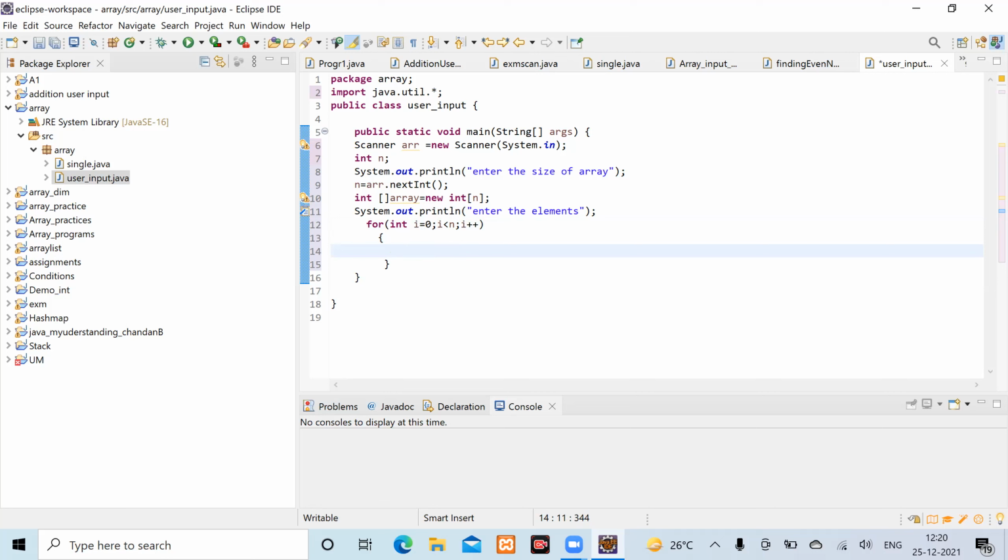What is the name of the array here? ARRAY. Correct. So write down ARRAY, in square brackets you are going to pass i. Then square bracket i, then equal to sc dot nextInt. Not sc, ARR dot nextInt.